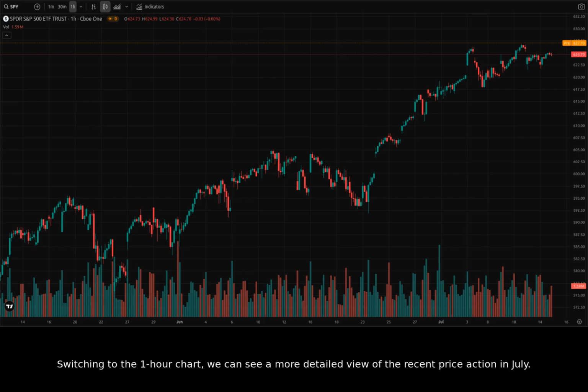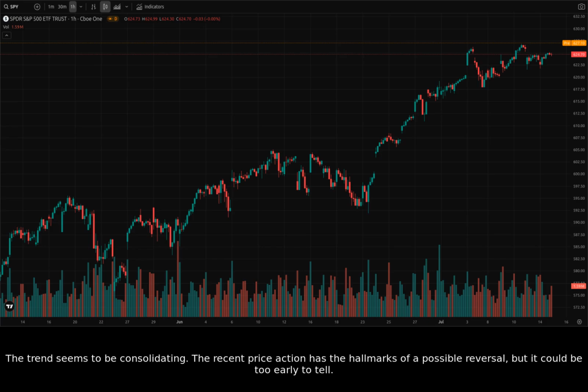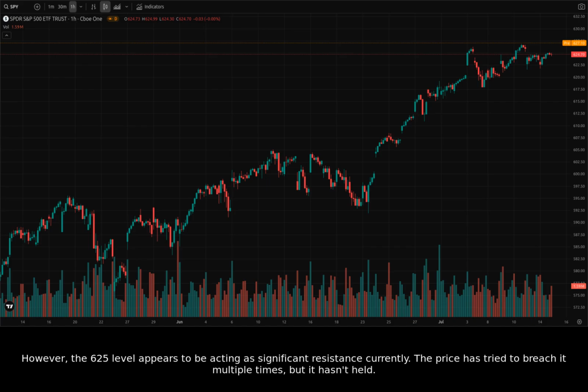Switching to the 1-hour chart, we can see a more detailed view of the recent price action in July. The trend seems to be consolidating. The recent price action has the hallmarks of a possible reversal, but it could be too early to tell. However, the 625 level appears to be acting as significant resistance currently. The price has tried to breach it multiple times, but it hasn't held.